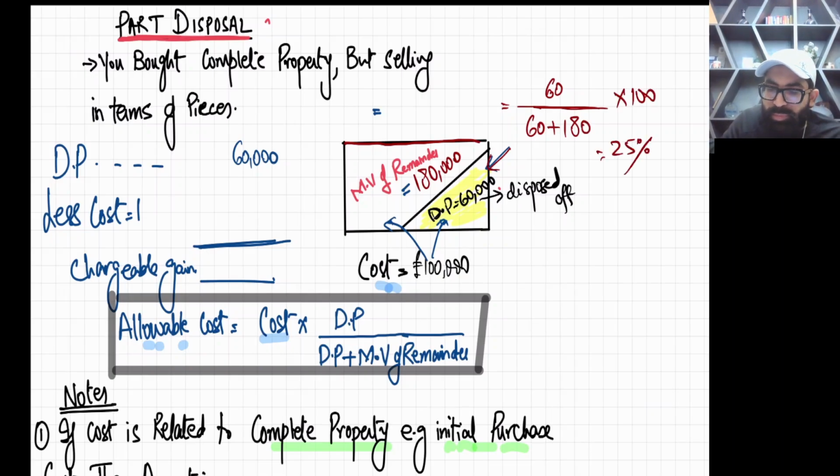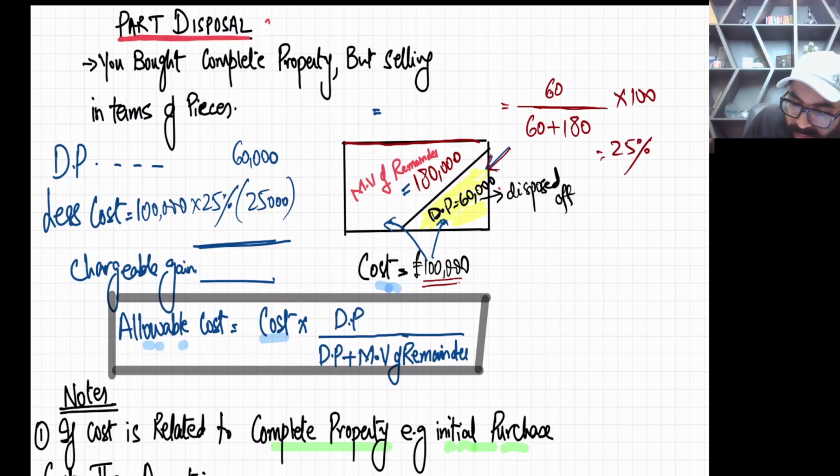That means the disposed portion has a weightage of 25% if you calculate through market values. The total cost is 100,000. You multiply 100,000 by 25%, which is given to this area, so it is 25,000. Can you calculate the gain? 60 minus 25 is 35. This is the chargeable gain.